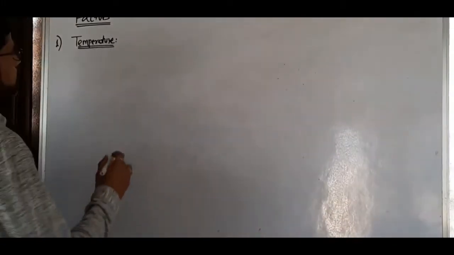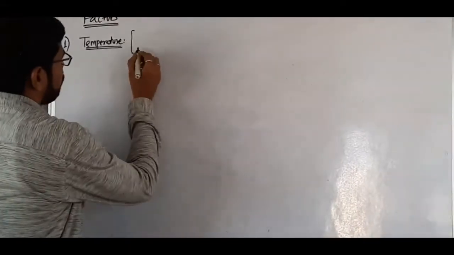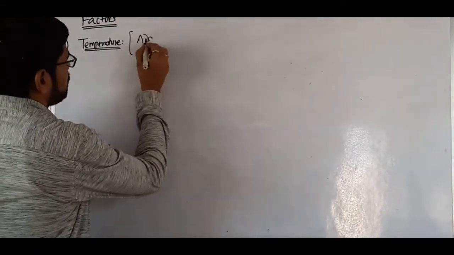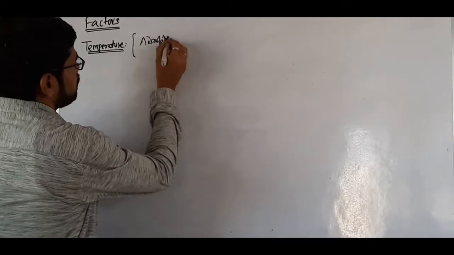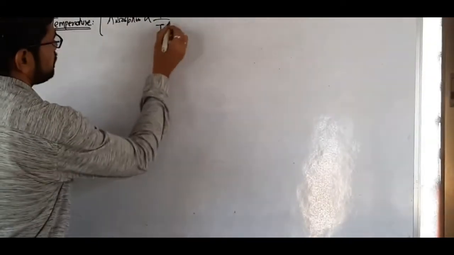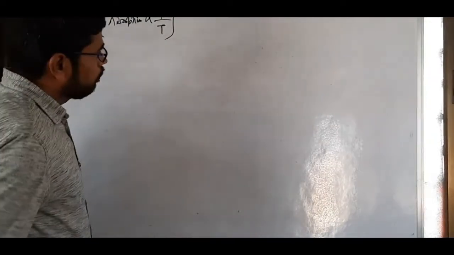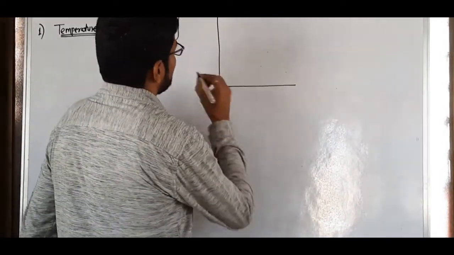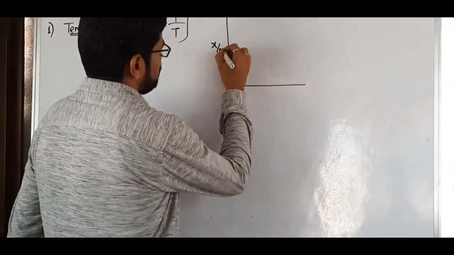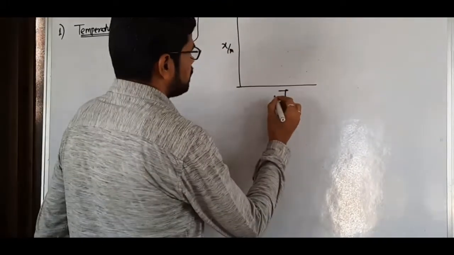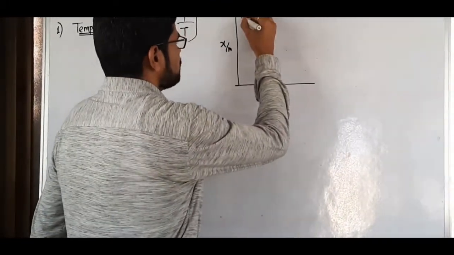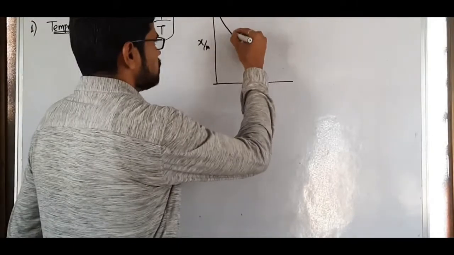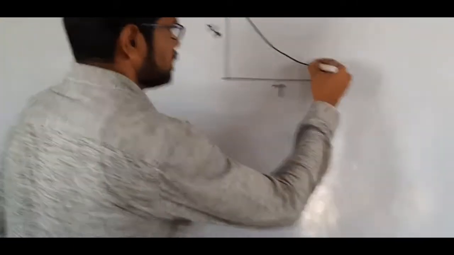So in short, one can write that adsorption is inversely proportional to temperature. When we plot a graph between extent of adsorption against temperature, as temperature increases, adsorption decreases.